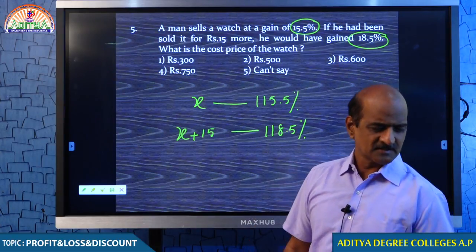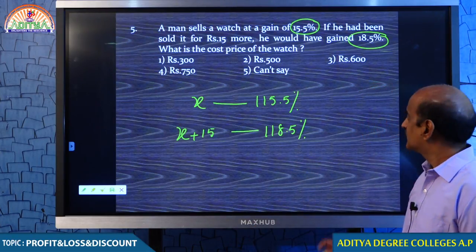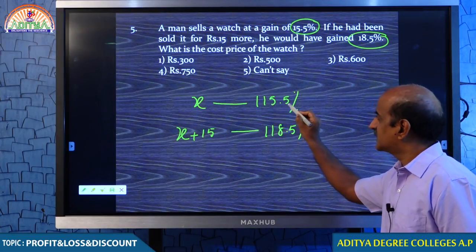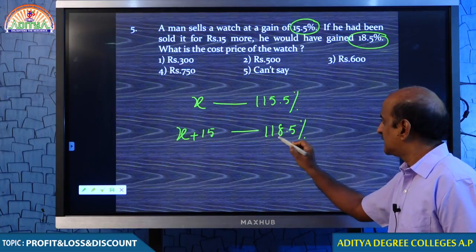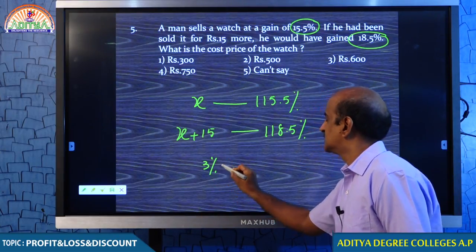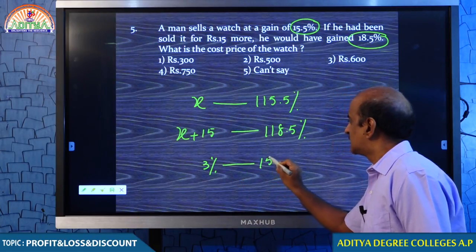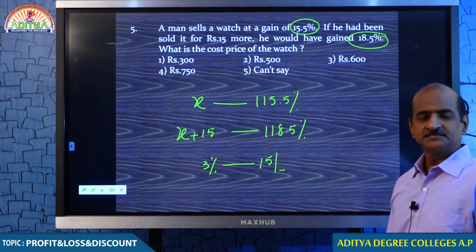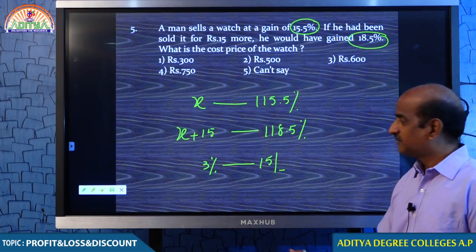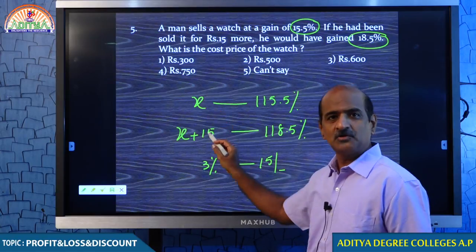Now please understand. From this, what is the difference in the percentage? It is 115.5% and 118.5%, the difference is 3%. That 3% is equal to 15 rupees, because he sold 15 rupees more.